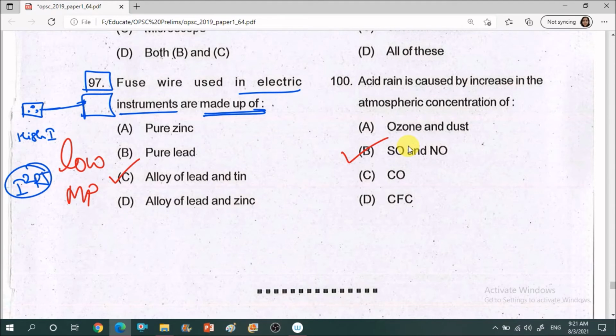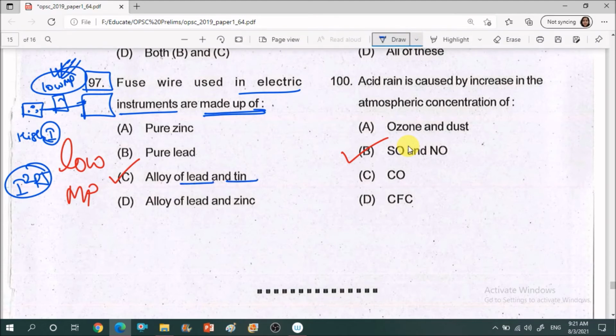So we always want the current to be limited and optimum. If there is a high flow, then we will use a fuse, which has a low melting point. The options are pure zinc, pure lead, lead and tin alloy, lead and zinc alloy. So the correct answer is lead and tin alloy.